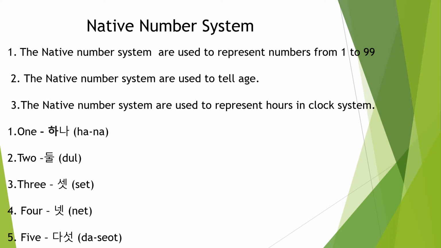If you observe the 3, 4, 5, I am pronouncing with a ta sound: Set, Net, Dasat. But I wrote with a sa sound, I wrote ses, but I am pronouncing set. This is one more concept. If any syllable ends with a sa sound, we have to pronounce it with a ta sound. So 1 Hana, 2 Dul, 3 Set, 4 Net, 5 Dasat,